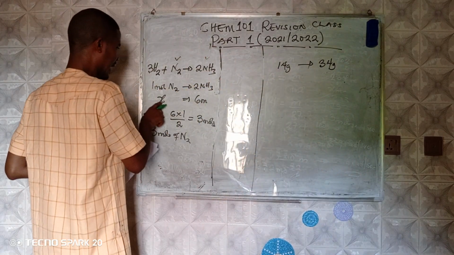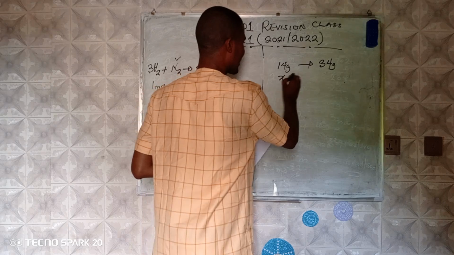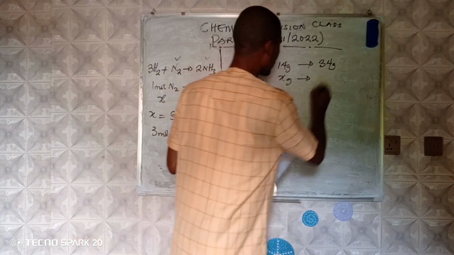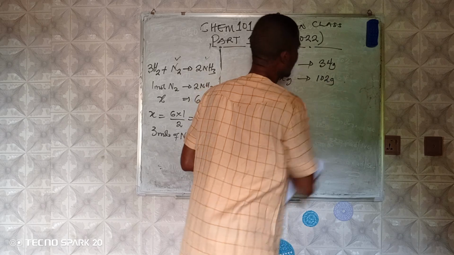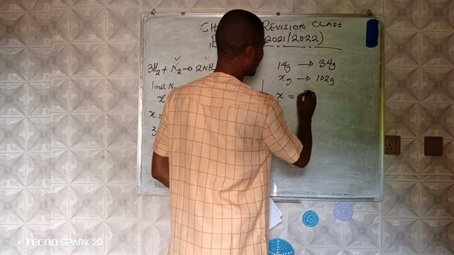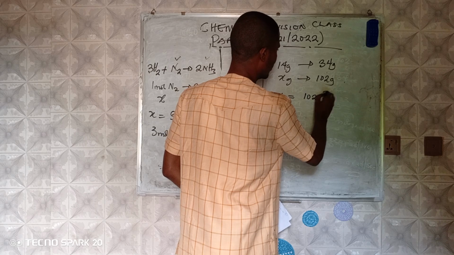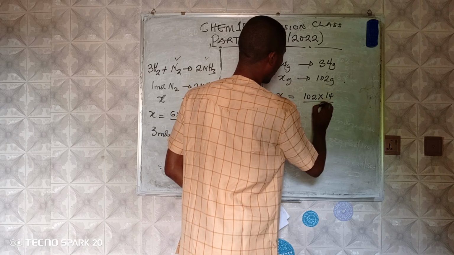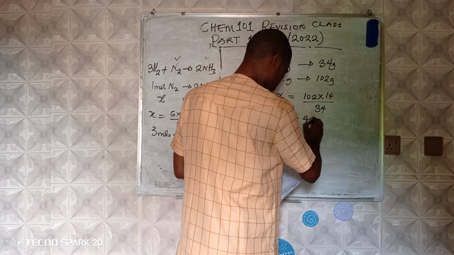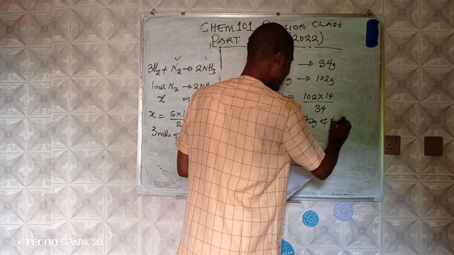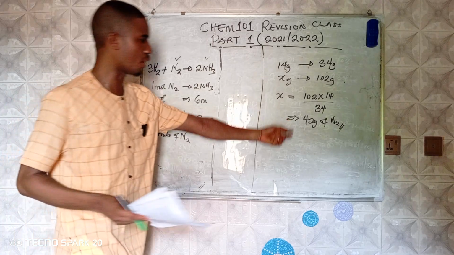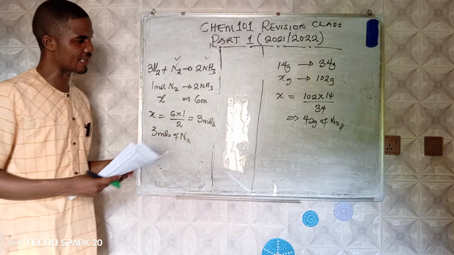Then how many grams of this do we produce? 6 moles of ammonia is equivalent to 102 grams of ammonia. So when you do that cross multiplication, X becomes 102 times 14 over 34, and that will produce 42 grams of nitrogen. Okay, so we have 42 grams of nitrogen, or you say it is 3 moles of nitrogen.